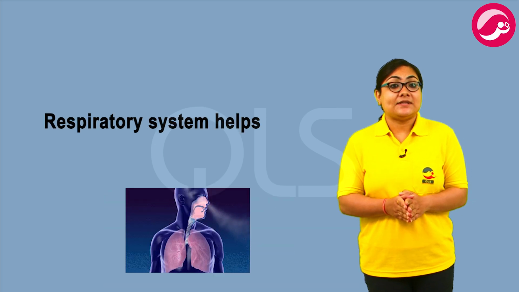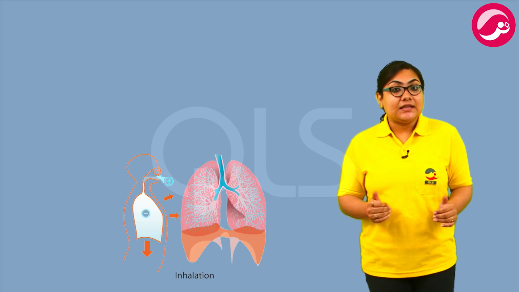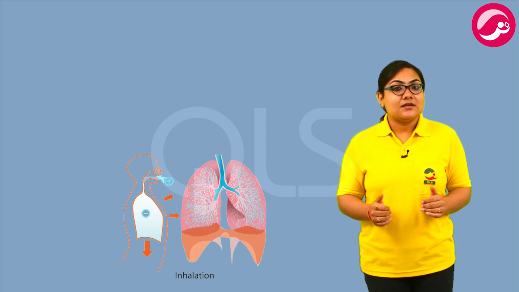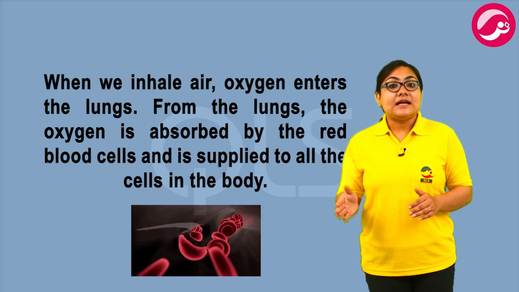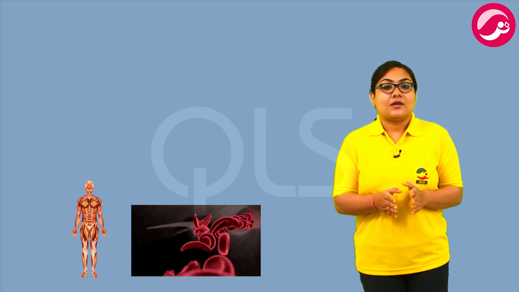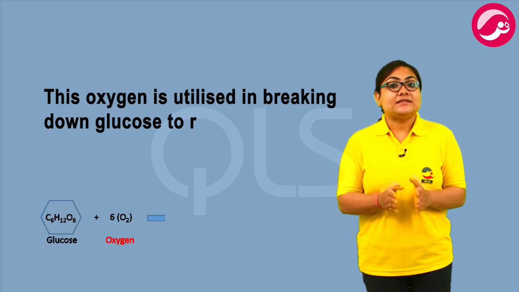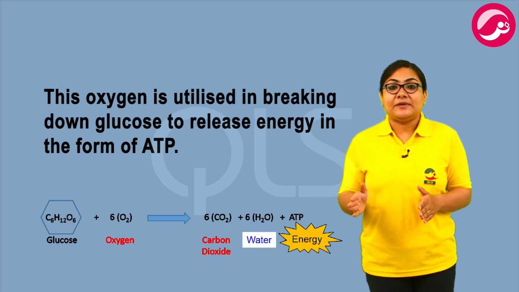Respiratory system helps in taking in oxygen by the body. When we inhale air, oxygen enters the lungs. From the lungs, the oxygen is then absorbed by red blood cells and is supplied to all the cells in the body. This oxygen is utilized in breaking down glucose to release energy in the form of ATP.